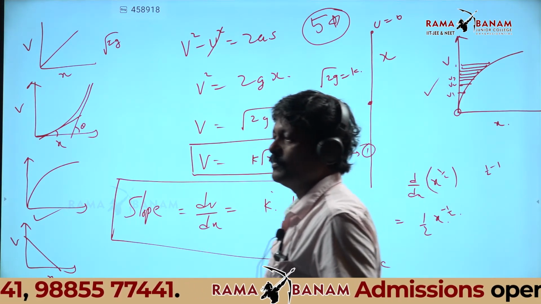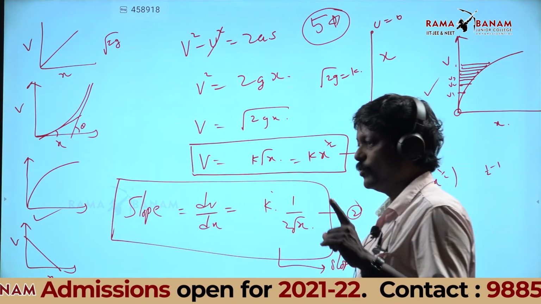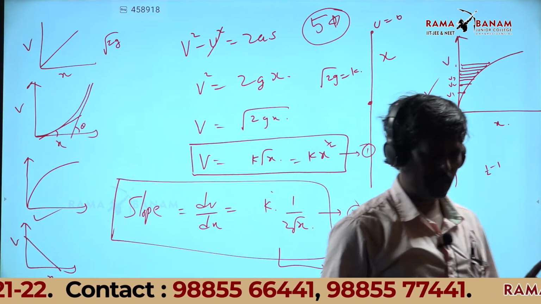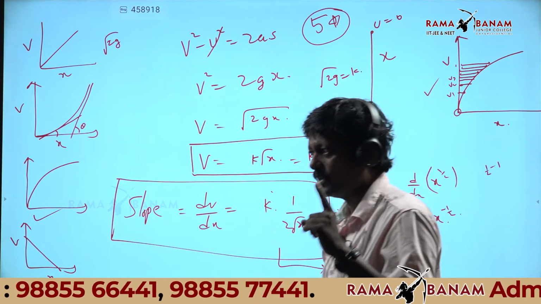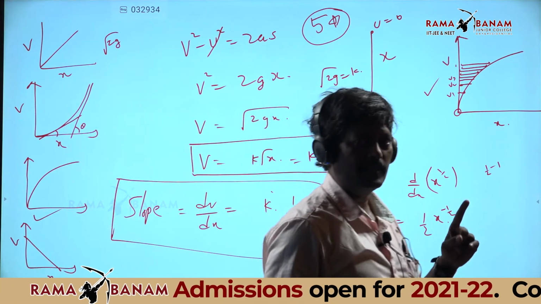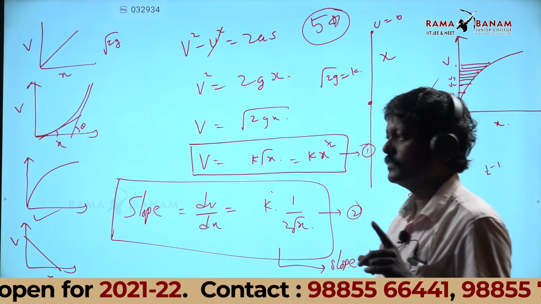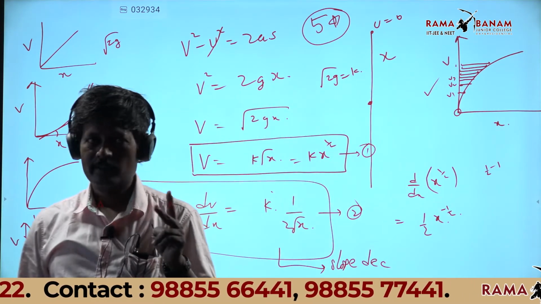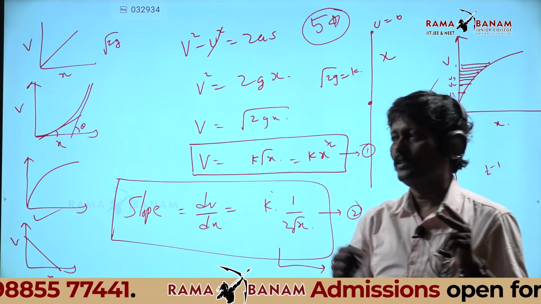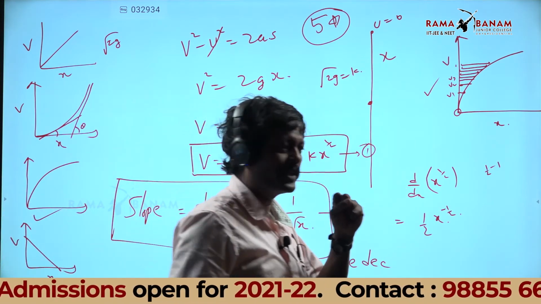So what is the beauty of this problem? I have given you this wonderful problem because you can only identify the graph provided you are able to frame the equation for the given graph. The given graph is velocity versus displacement. Then you have to search which is the velocity versus displacement equation: v square minus u square equal to 2ax. From that you have to take out v.